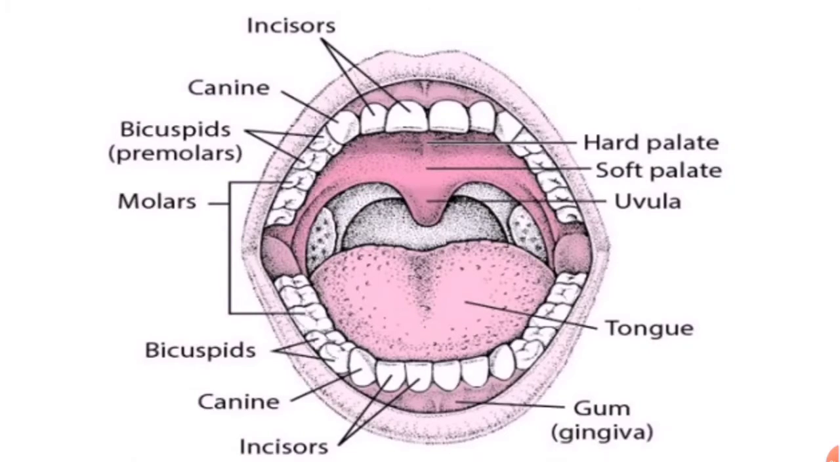Functions: First, it mixes saliva with food while chewing. Second, it plays an important role while talking. Third, the taste of food can be known due to the different taste buds present on our tongue. Fourth, it helps in swallowing our food.